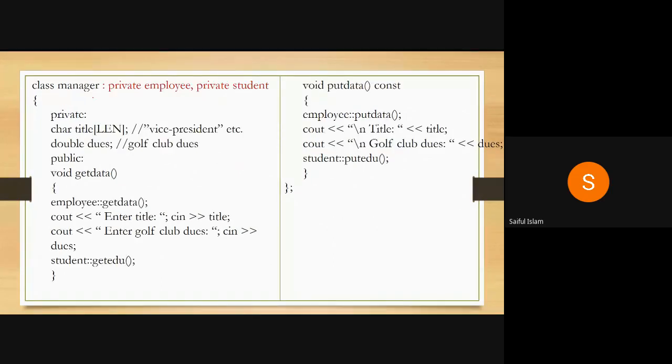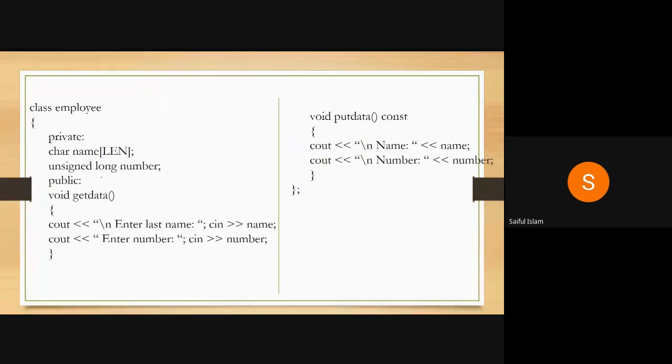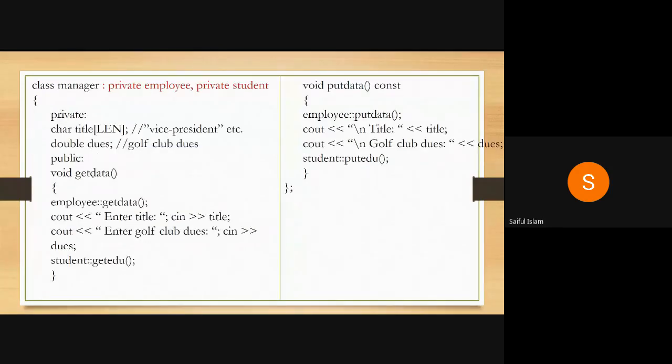Now let's see what a manager is. Manager has a private derivation from employee and a private derivation from student. In this case, we add a field, character title. Title means I want to put a vice president, branch manager, something like this. This is a title there. Then you have some more fields, that is double dues. He may be playing at golf clubs, the dues associated with the golf clubs. So here you have a new function get data. Previously, in the case of employee, this is the get data function, and you are using the get data function here.